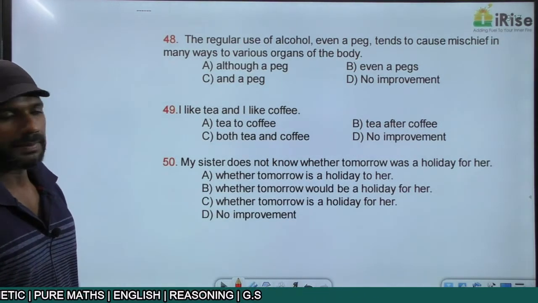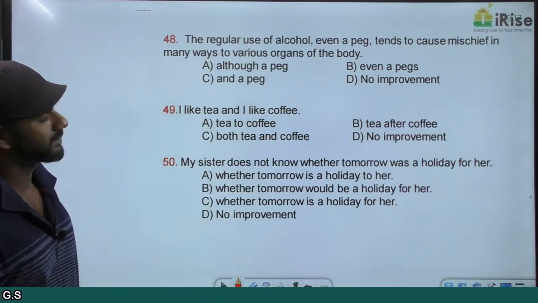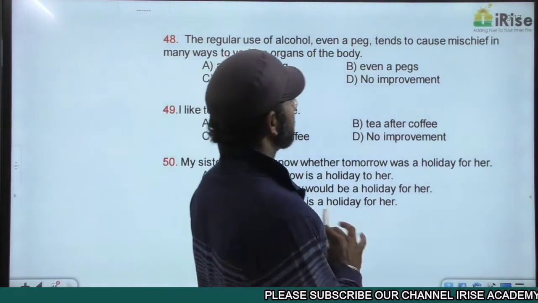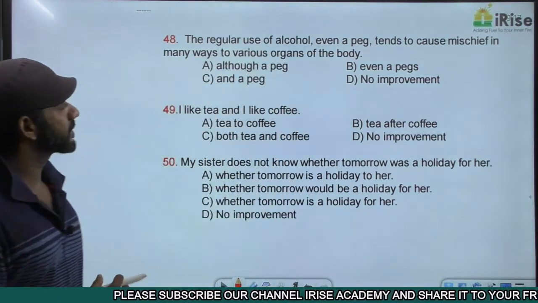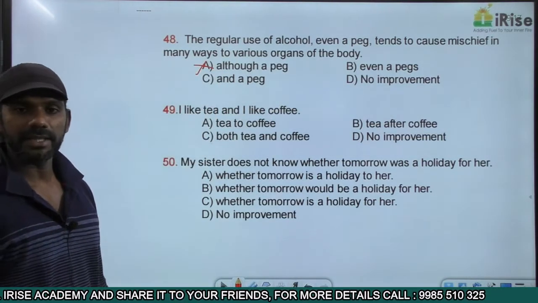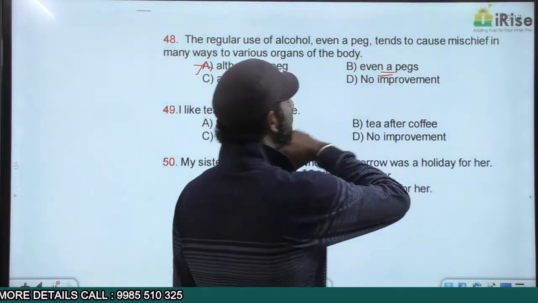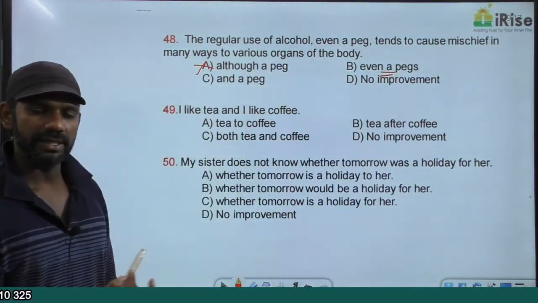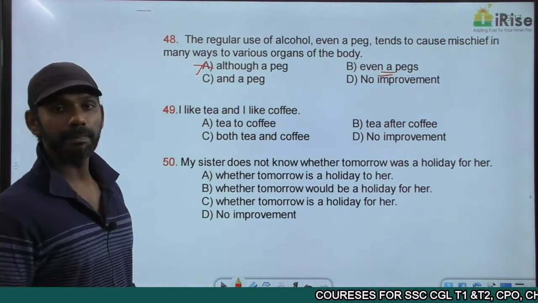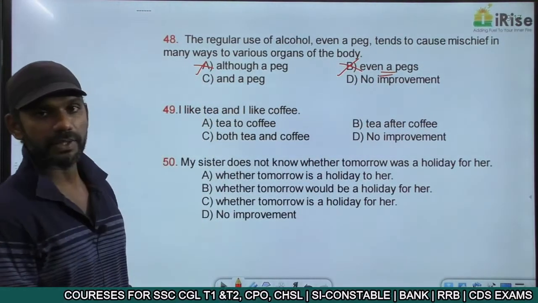Now, come to option A. The regular use of alcohol, although a peg, tends to cause mischief in many ways to various organs of the body, does not make sense here. Eliminated. Come to option B. Even a pegs, a and an are used with singular countable nouns. We discussed this in subject-verb agreement, and we'll discuss it in detail in articles as well. A pegs is a wrong usage because pegs is a plural noun. A cannot be used with a plural noun.